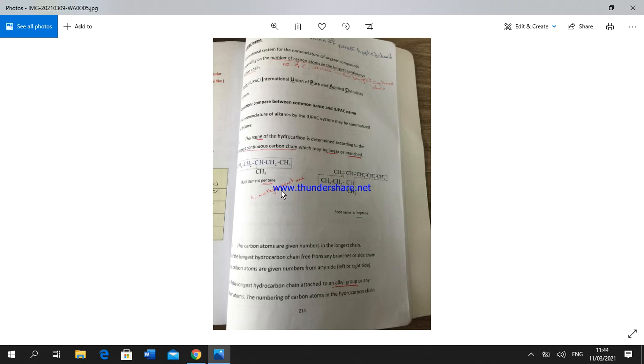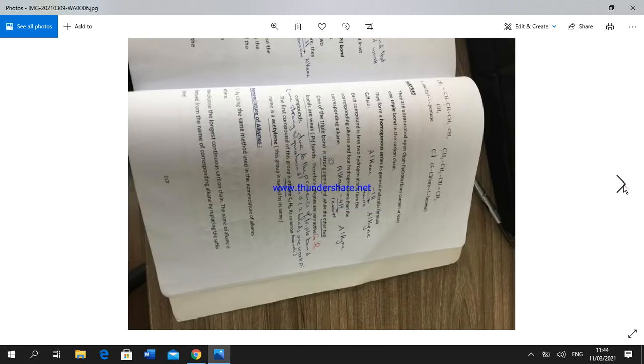The nomenclature in this case begins with the number of the carbon atom at which the branch arises, then the name of the branch, then ending with the name of the alkane. Let's take an example to illustrate and check your understanding.